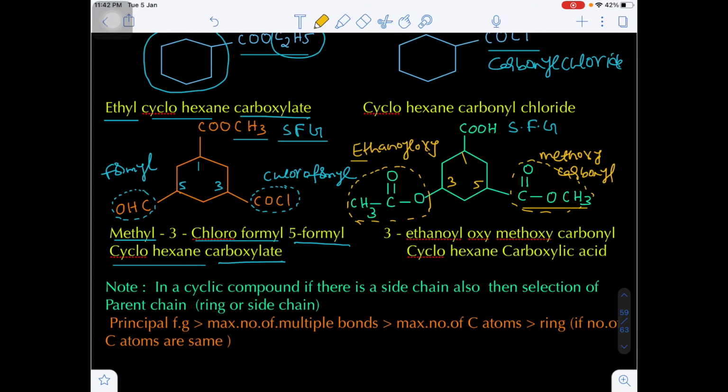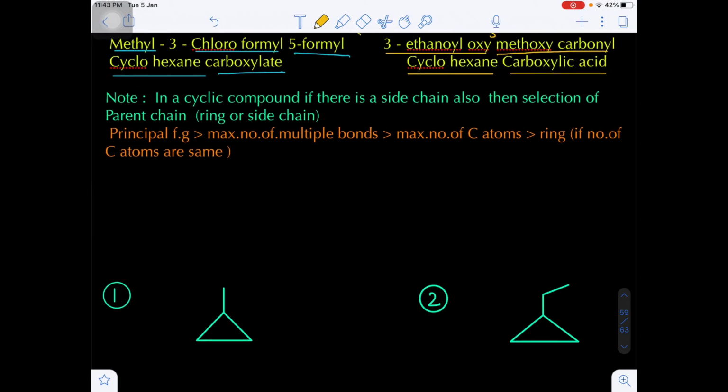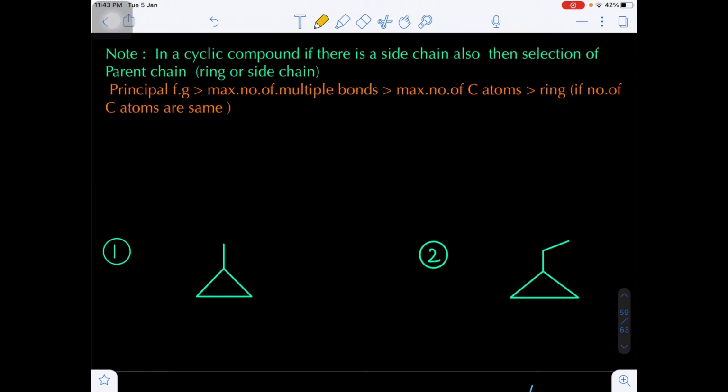Are you getting my pen? So in alphabetical order, ethanoyloxy will come first. Ethanoyloxy. And next on the 5th carbon, the number is missing here, on the 5th carbon there is a methoxycarbonyl. Total 6 carbons, so hexane, and the special suffix will be carboxylic acid. Yes or no?